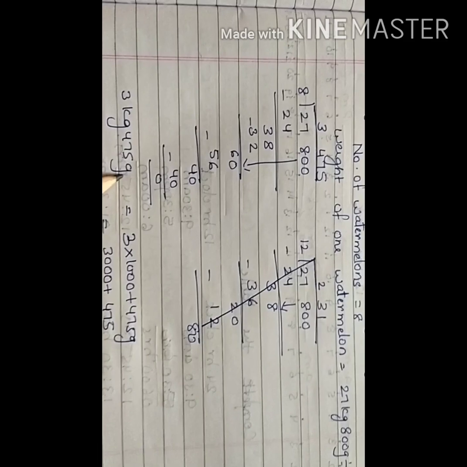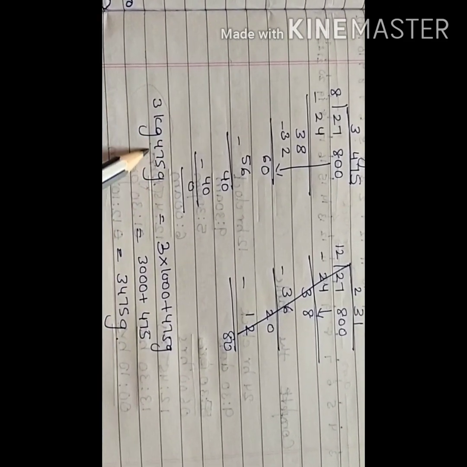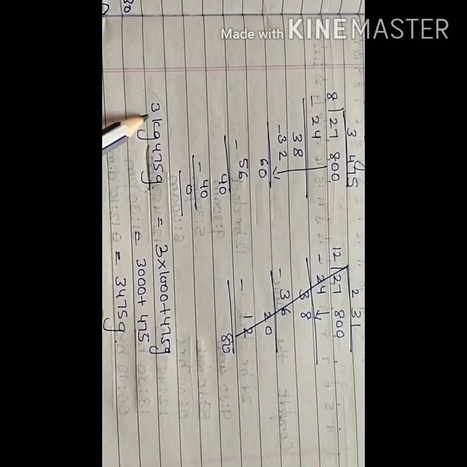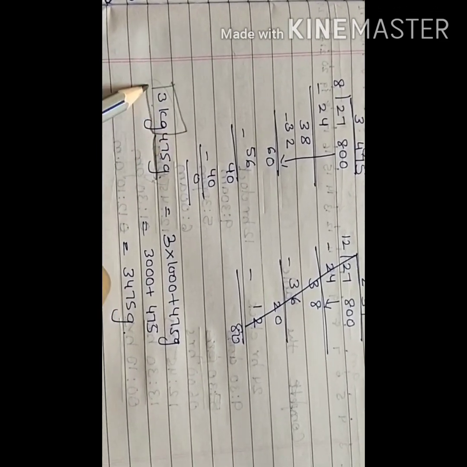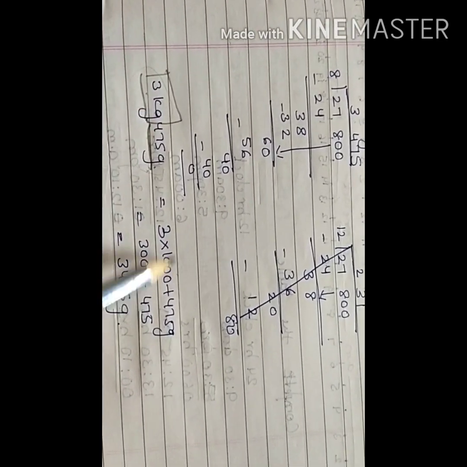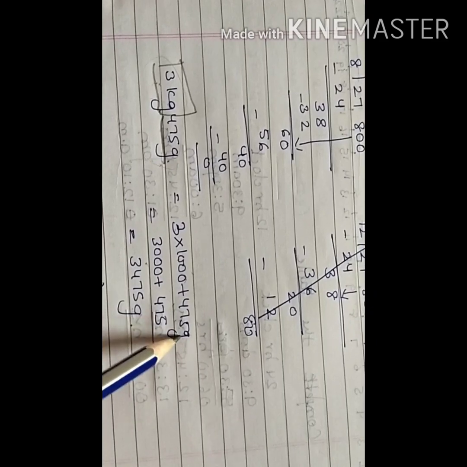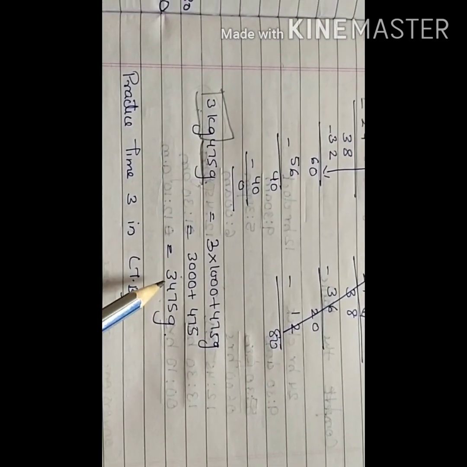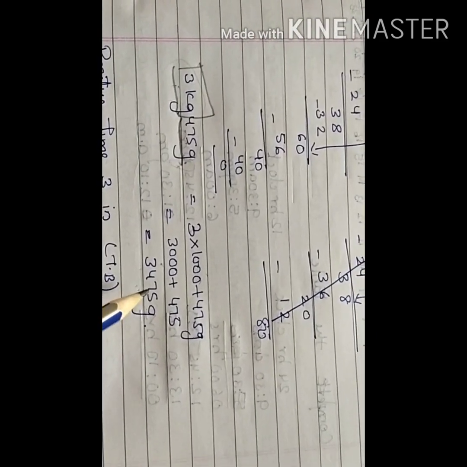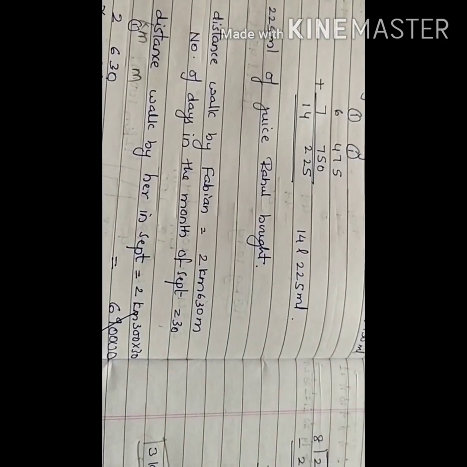But now they want the entire answer in gram. So for that, the 475 is already in gram, I need to convert this 3 kg into gram. So 1 kg is 1000 gram. So I get this as 3000. 3000 plus 475 will give me 3475 grams.